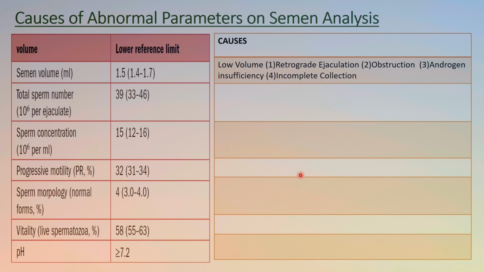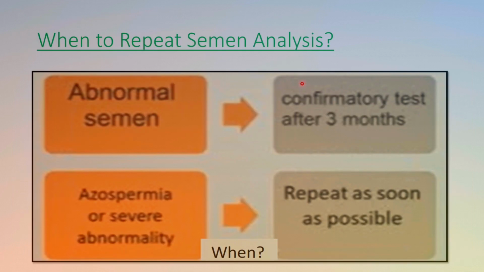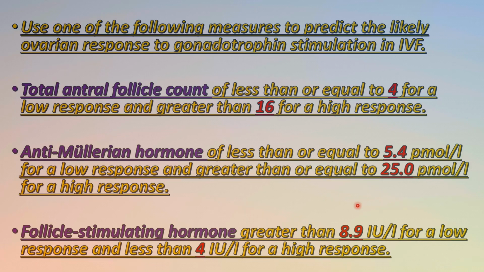Okay, now what are the causes of abnormal parameters on the semen analysis? When we talk about the semen volume, the low volume causes include retrograde ejaculation, obstruction, androgen insufficiency, and incomplete collection. Now, when to repeat semen analysis? If we have abnormal semen, we have to do a confirmatory test after 3 months. And if we have azoospermia or severe abnormality, we have to repeat as soon as possible. That is very important.